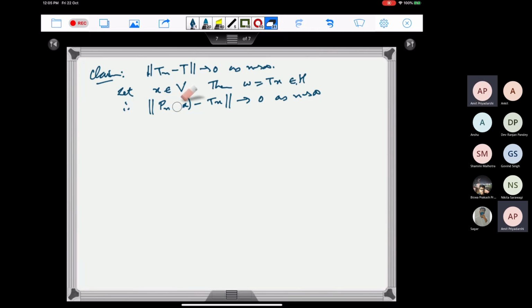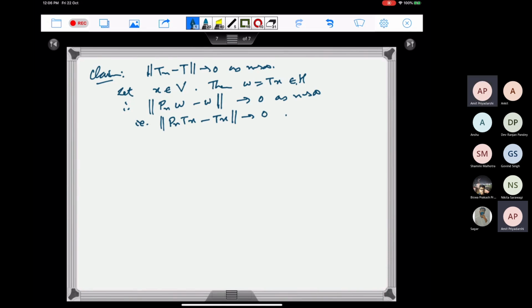So therefore, the norm of Pn W minus W goes to 0 as n goes to infinity. That is Pn of T of x minus Tx. This goes to 0.